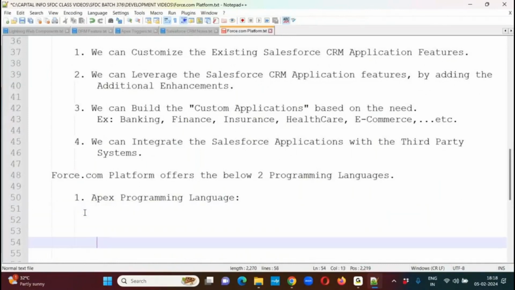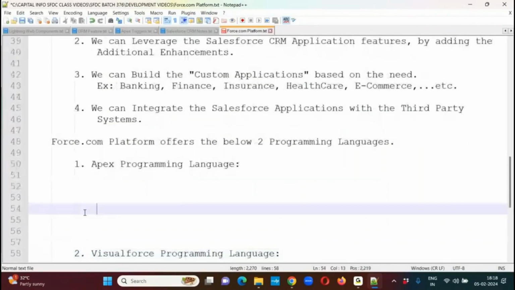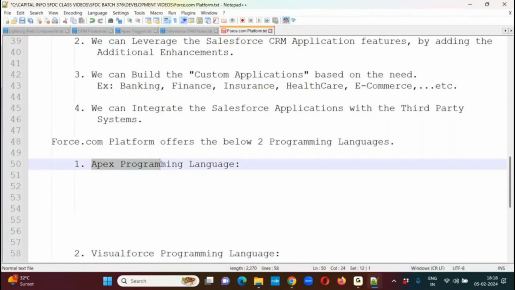As of now, you might be aware of so many programming languages, like C programming, C++, Java, VC++, C#.NET, VB.NET, Python, Pascal, COBOL, BASIC, Fortran, Smalltalk. But all these programming languages are on-premise, which requires installation. But Apex programming is purely a cloud-based programming language which doesn't require any installations.